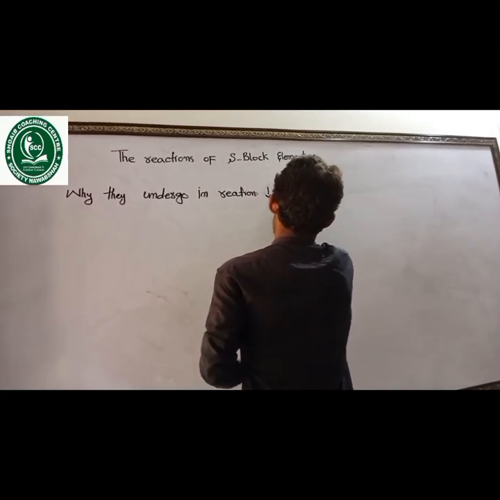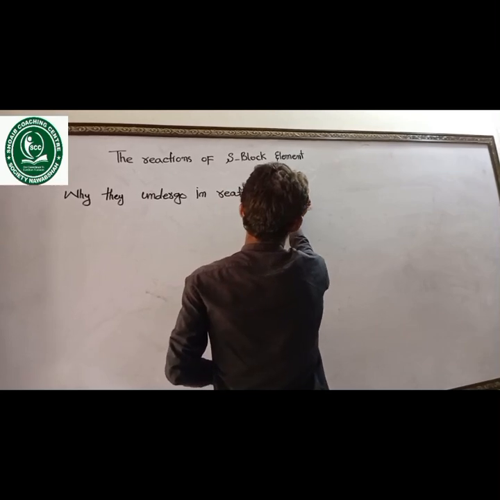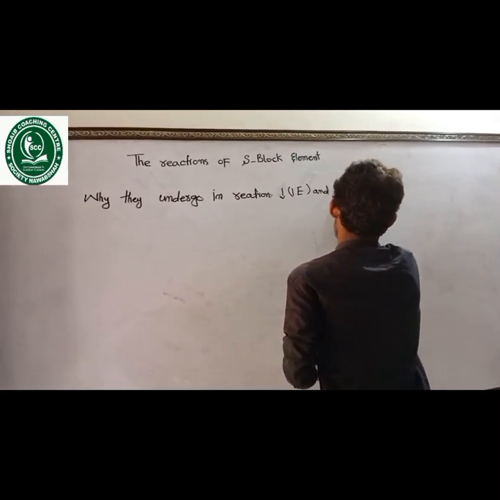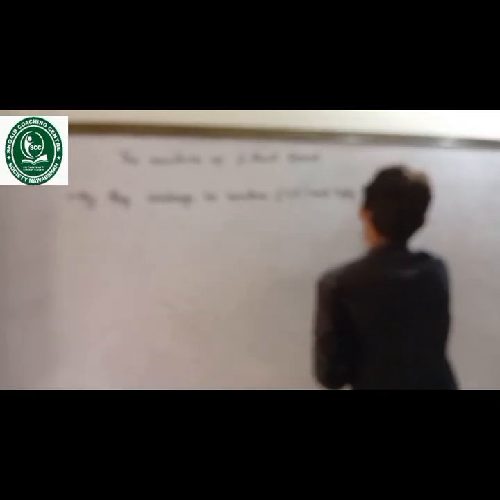low ionization energy and highly electropositive.